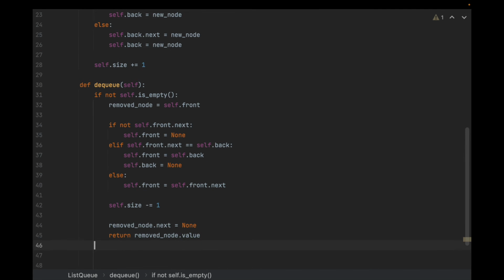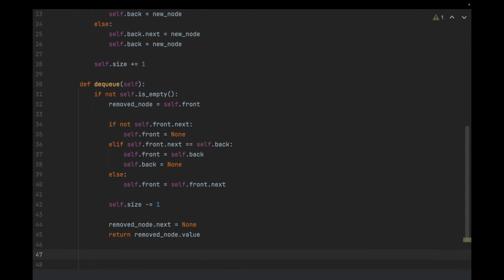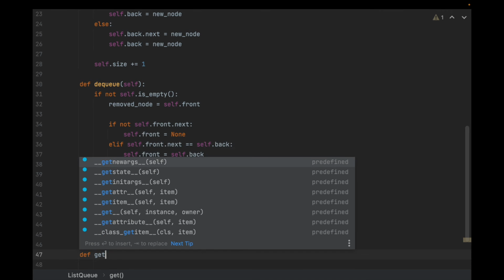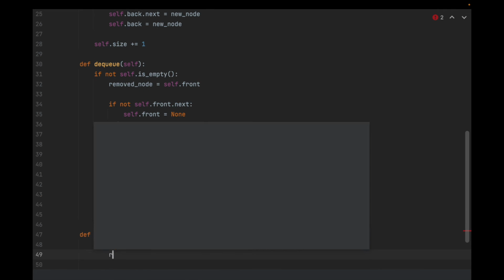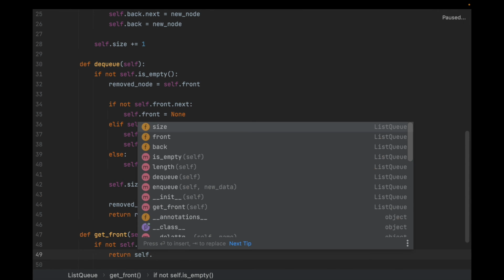And now let's figure out what we want to do here with getFront. So define getFront. You need to make sure it's not empty, and in that case just return the front value.